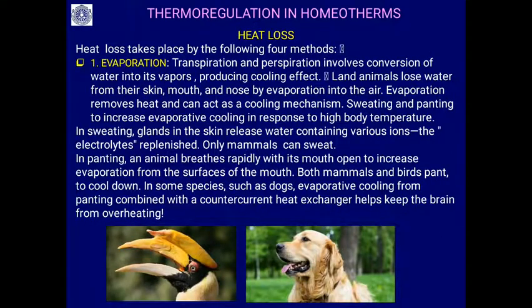Then the heat loss: how exactly does heat loss occur when there is a hot situation? There are four mechanisms. One is evaporation, which is a cooling effect. Land animals lose heat from the skin through vasodilation, then sweating and panting. Even birds show panting. Through that, a lot of heat will be dissipated or released outside.